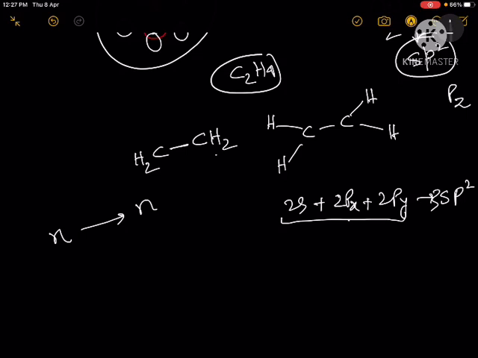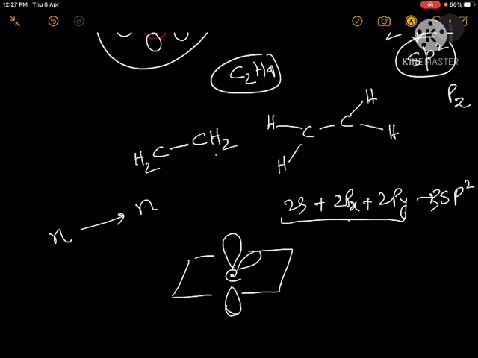So now this is how the bond formation will occur. Let's say this is our carbon, right? This is the pz orbital which is unhybridized, and this is the xy plane. Here we will have one sp2 hybrid.